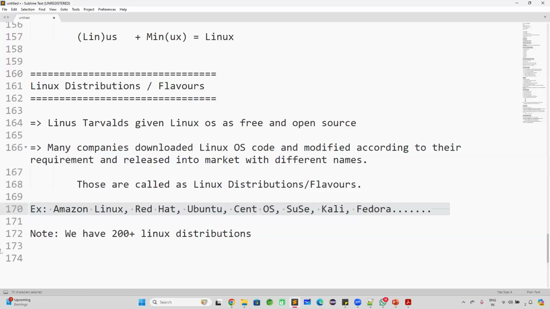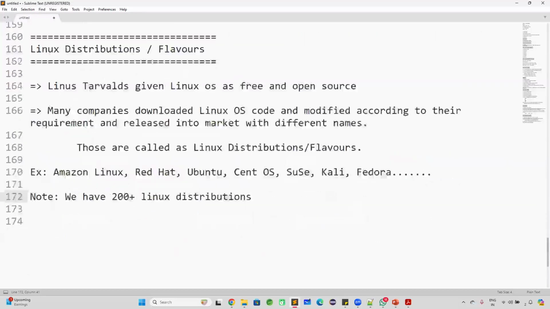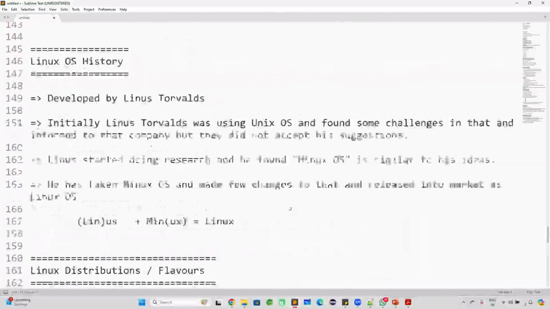In this course, we are going to use 2 to 3 different distributions for our practice. Initially we will start with Amazon Linux, then we will go with Ubuntu, then I will show you Red Hat Linux also. So 3 different flavors we are going to use as part of our Linux course. Are you clear on the meaning of Linux distribution and which distributions are available? There are 200 plus Linux distributions available. Are you clear with my point?